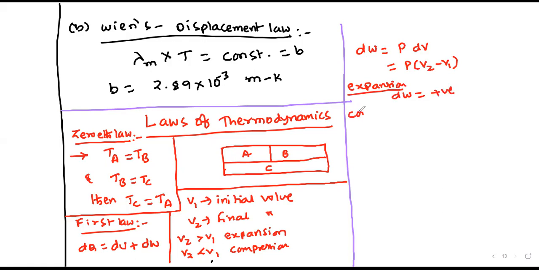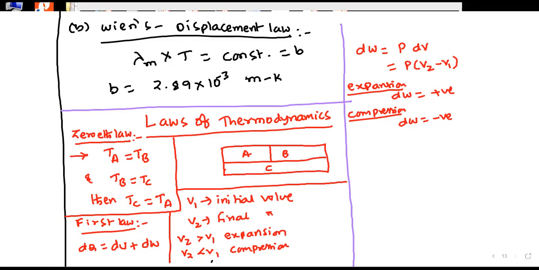In the compression process, dW will be negative. And internal energy is the total energy possessed by the particles.